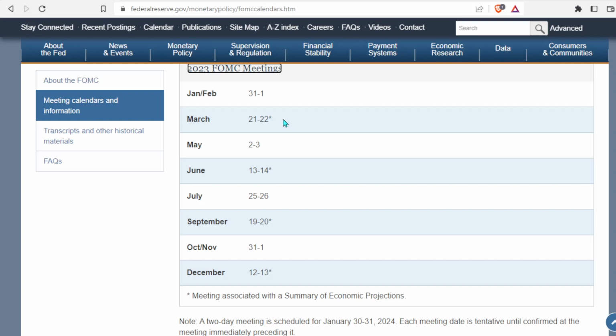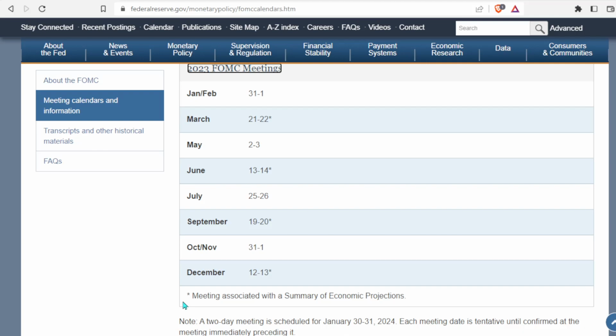This one is going to be very, very important. Notice that there's a star right next to it. So the star right here says a meeting that's associated with a summary of economic projections. So a lot of people refer to this as SEP. So SEP stands for Summary of Economic Projections.